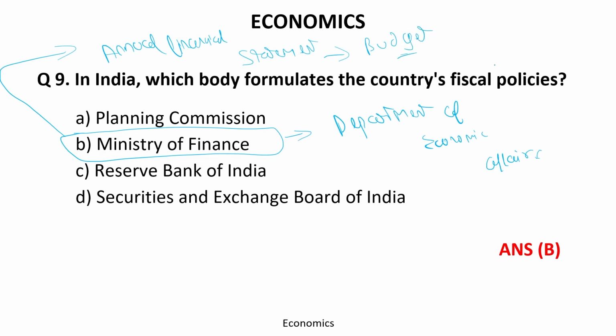In the budget, there is a mention of the fiscal policy. It simply means government expenditure and government revenue during a particular period.